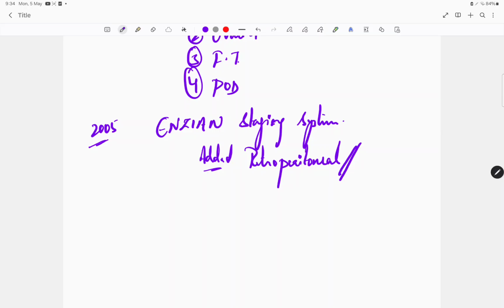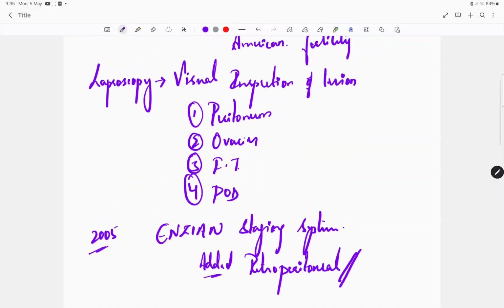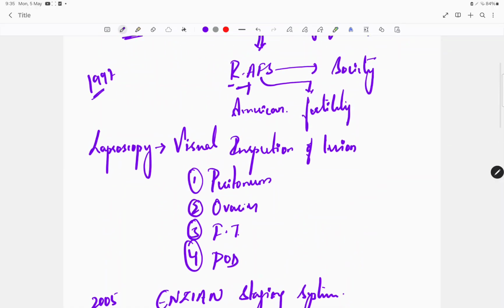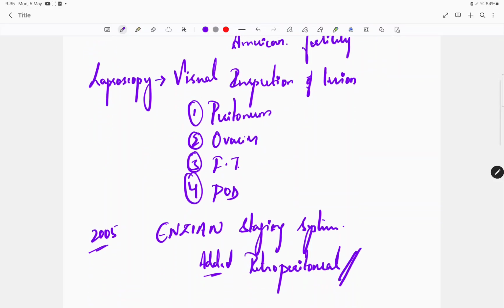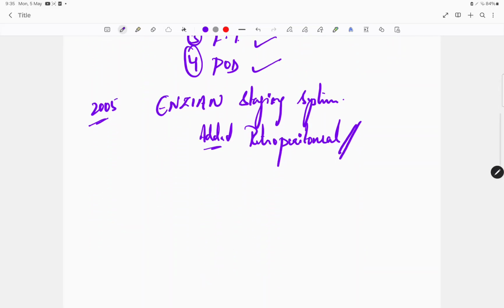Basically, in one word, the Enzian system explains all the lesions throughout our body. That means it is an extended version of RAFS. RAFS explains only the lesions present in the peritoneum, ovaries, fallopian tubes, and pouch of Douglas. But Enzian covers those along with the other structures, the retroperitoneal structures as well. So it is much more detailed, and the information is more.